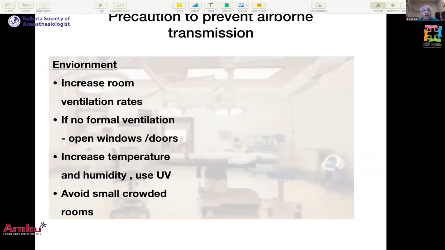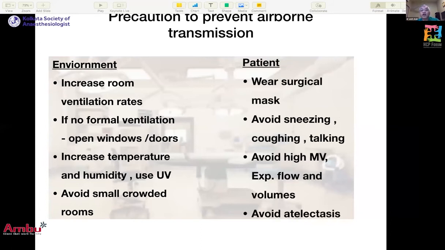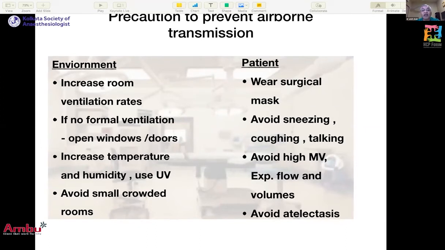If there is no formal ventilation, at least you can open windows or doors if that is possible and permissible. You can increase temperature and humidity, which will improve viral decay, and avoid small crowded rooms. The patient should wear a surgical mask and avoid sneezing, talking or coughing once he is in the operation theater for the procedure. Avoid high minute ventilation, expiratory flow and volumes, and avoid atelectasis.